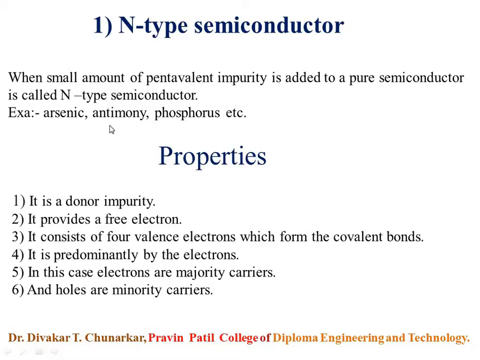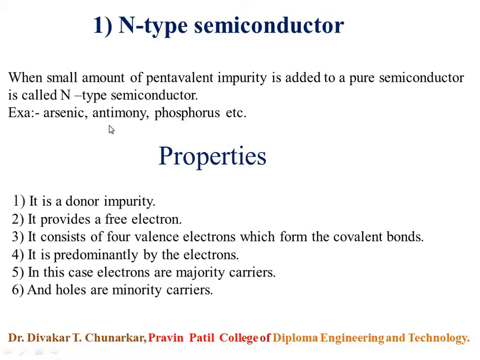For example, arsenic, antimony, phosphorus and so on. In n-type semiconductor, the pentavalent element is the one which has 5 valence electrons.